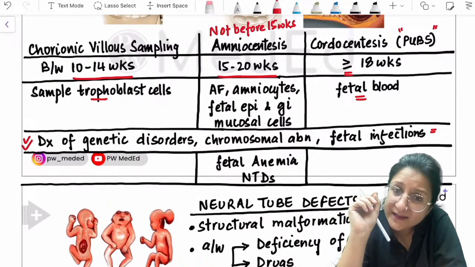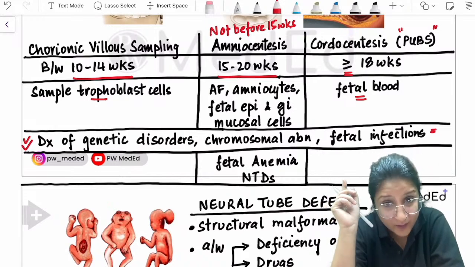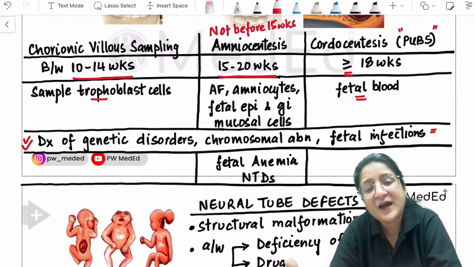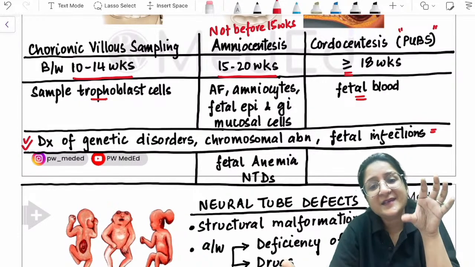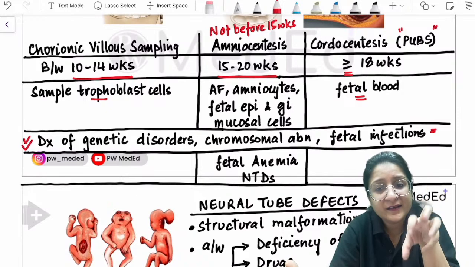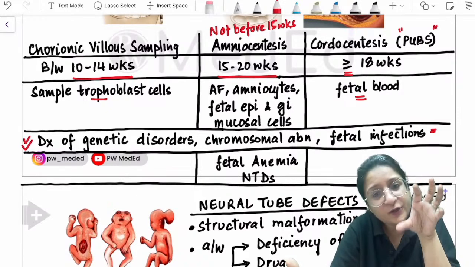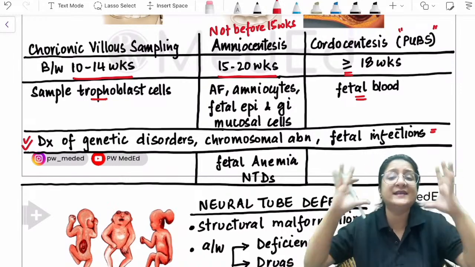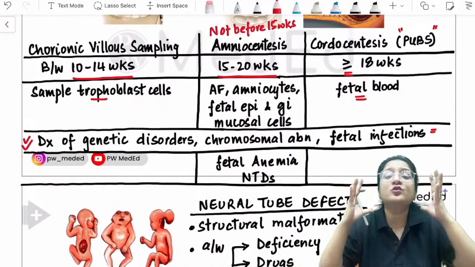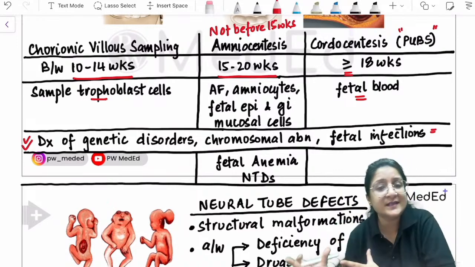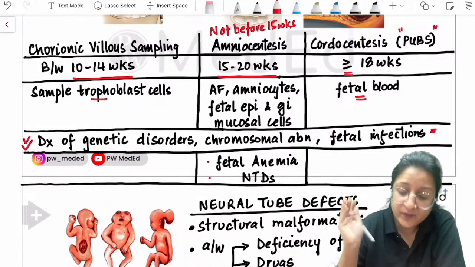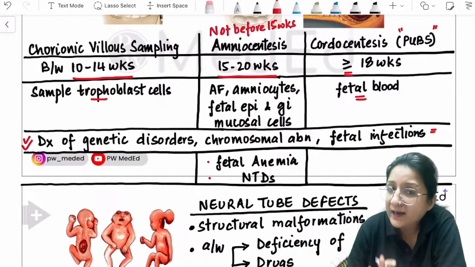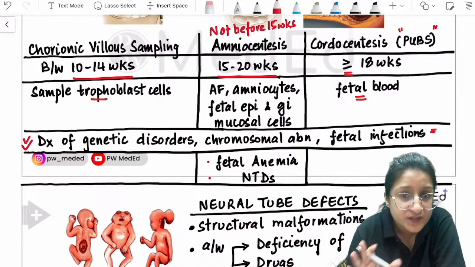Amniocentesis can also detect neural tube defects. Okay, in neural tube defects, there is going to be raised levels of alpha fetoprotein. These raised alpha fetoprotein levels can be detected in the amniotic fluid as well. So neural tube defects can also be diagnosed by amniocentesis, but let me highlight it again and again, it is not going to be used as a first line for detection of fetal anemia or neural tube defects. It is possible to detect them by amniocentesis.